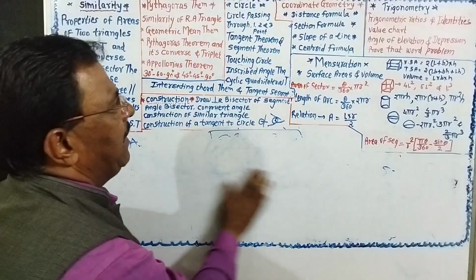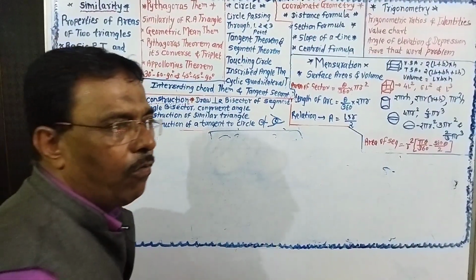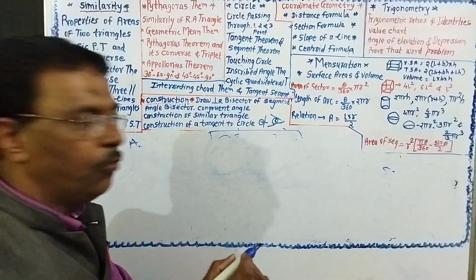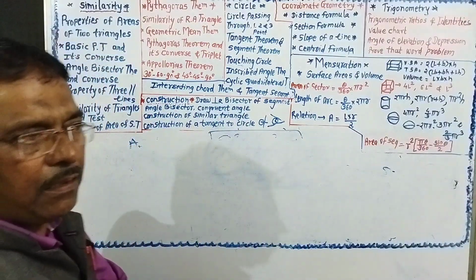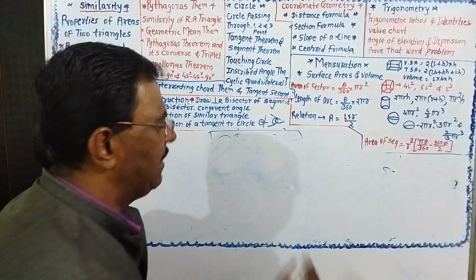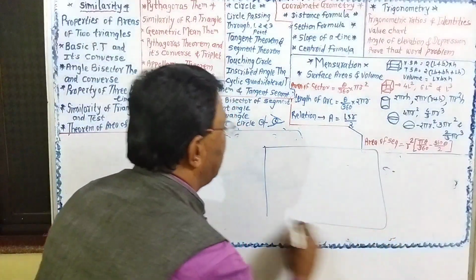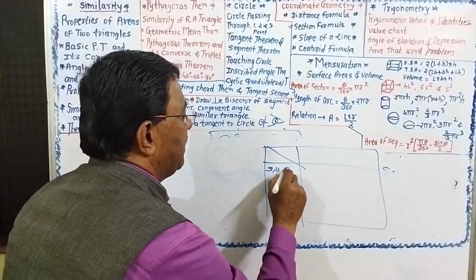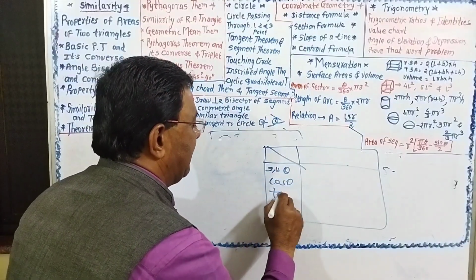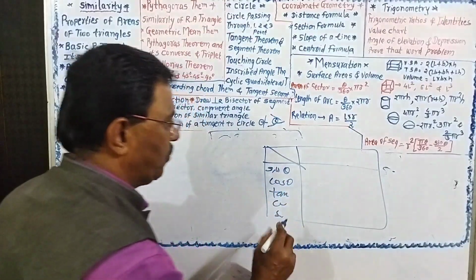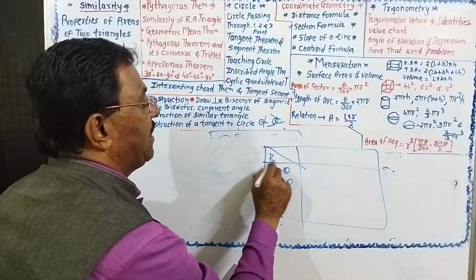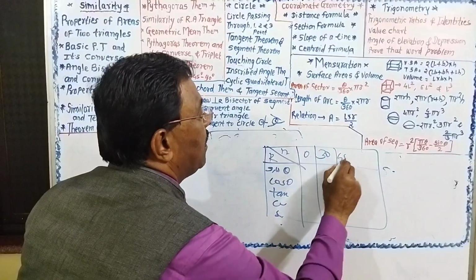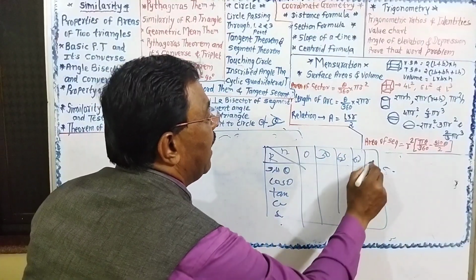Then you must prepare a chart of trigonometric values in the first 10 minutes, on the last page. This is the chart. Here you can prepare sin theta, cos theta, tan theta, cot theta, sec theta, cosec theta. These are the trigonometric ratios, for the angles 0, 30, 45, 60 and 90.